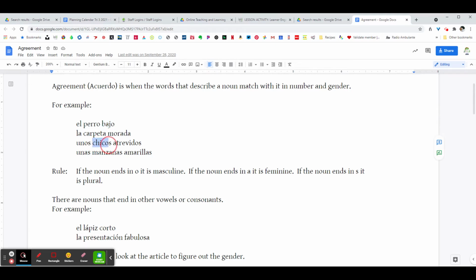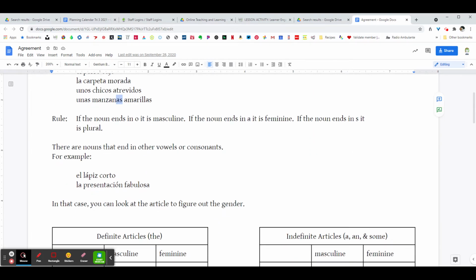For a word like chicos, the os makes it masculine and plural. So the word unos, or some, is masculine and plural as well. And the word atrevidos, or bold and daring, ends in os because that is masculine and plural as well. So here's the feminine versions. Carpeta is feminine and singular. Manzanas is feminine and plural.